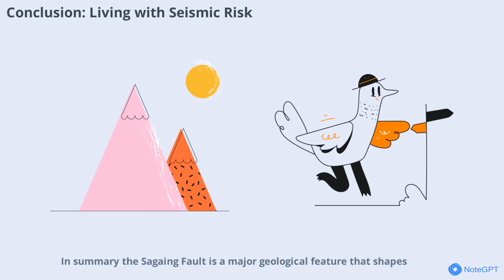Summary: the Sagaing Fault is a major geological feature that shapes the landscape and seismic activity of Myanmar and surrounding regions. Its complex tectonic setting, frequent earthquakes, and ongoing movement make it a subject of intense scientific interest. By understanding the fault's behavior, we can better prepare for future earthquakes and protect the communities that call this region home.